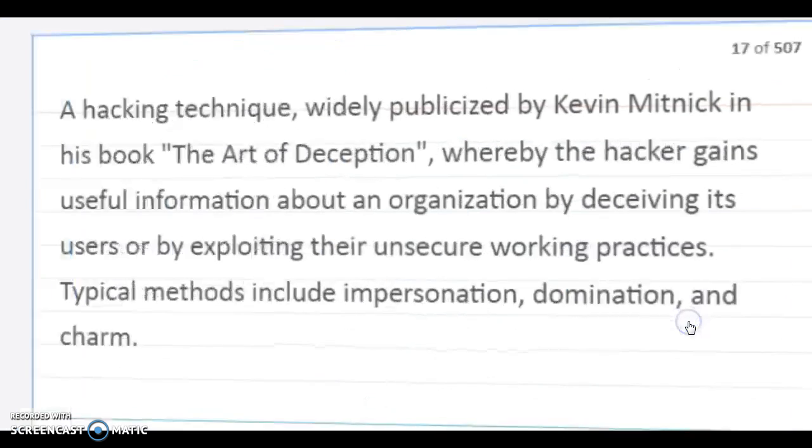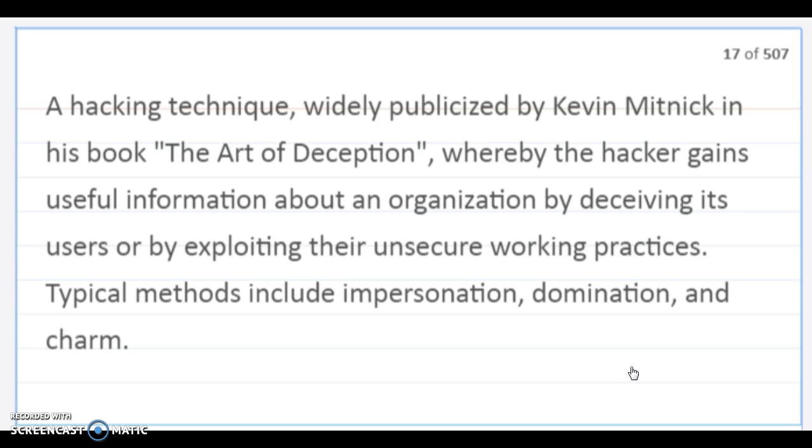Social engineering. A hacking technique widely publicized by Kevin Mitnick in his book, The Art of Deception, whereby the hacker gains useful information about the organization by deceiving its users or by exploiting their unsecured work practices. Typical methods include impersonation, domination, and charm.